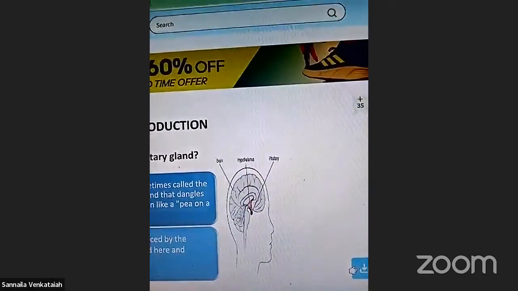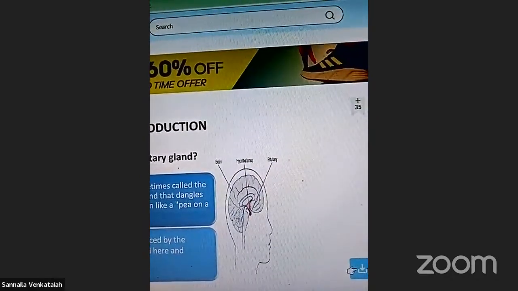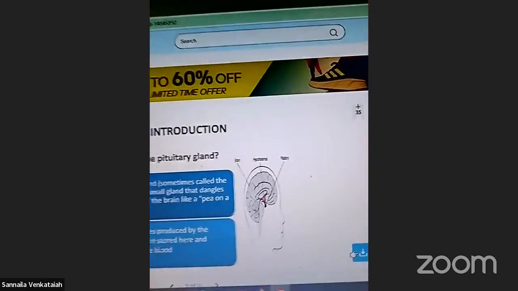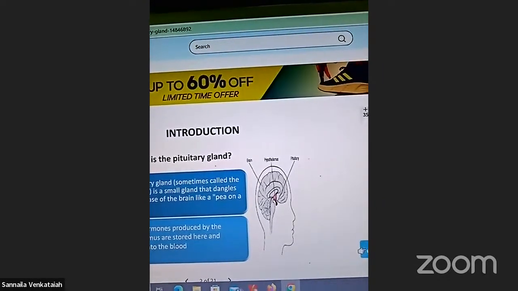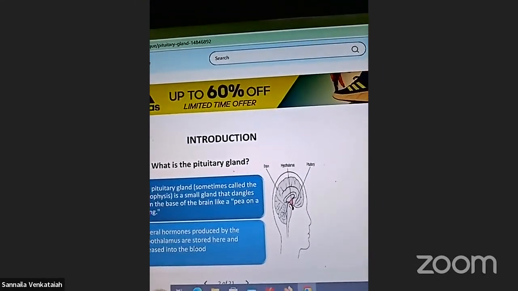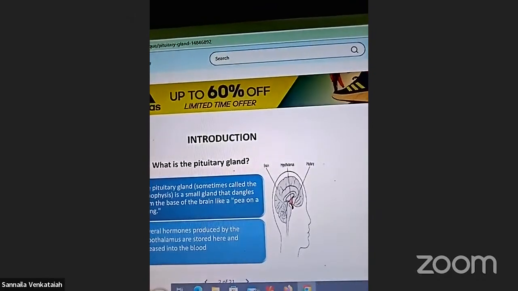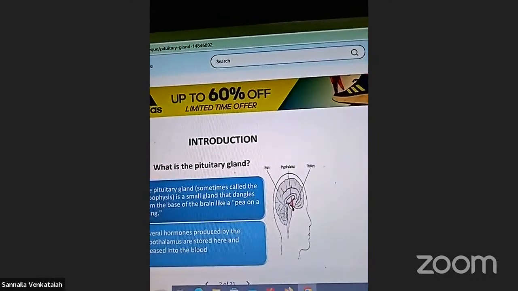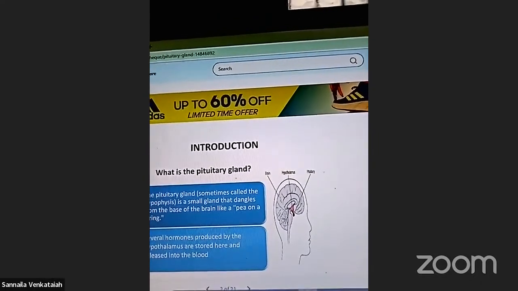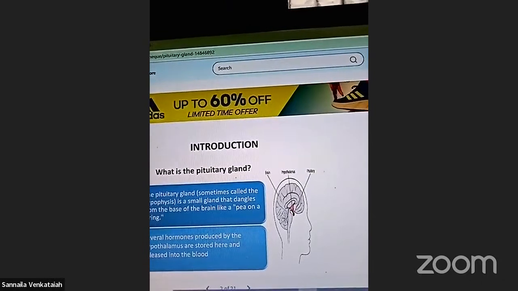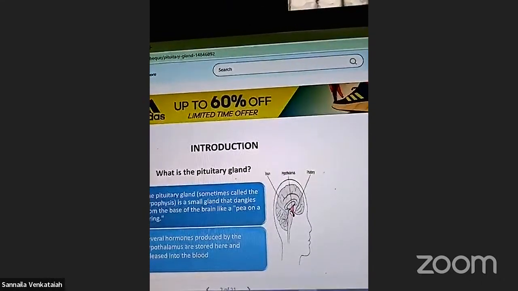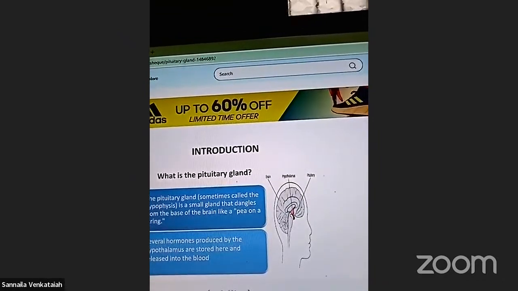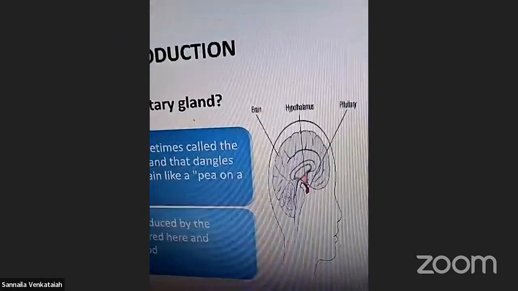The pituitary gland, sometimes called the hypophysis, is a small pear-shaped gland at the base of the brain. Several hormones produced by the hypothalamus are stored in it and released into the bloodstream. Right? This is the pituitary gland.